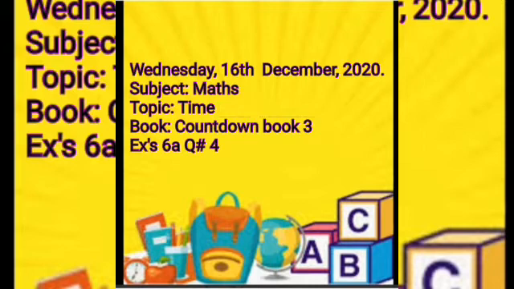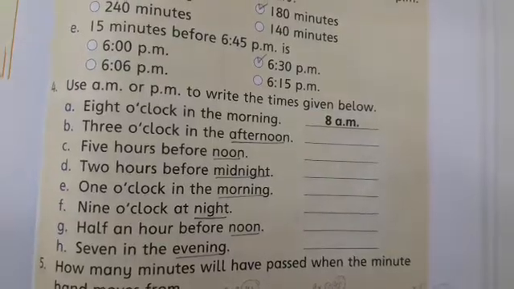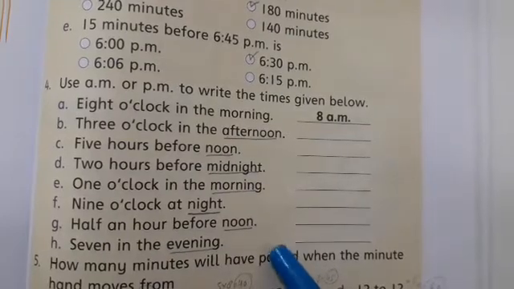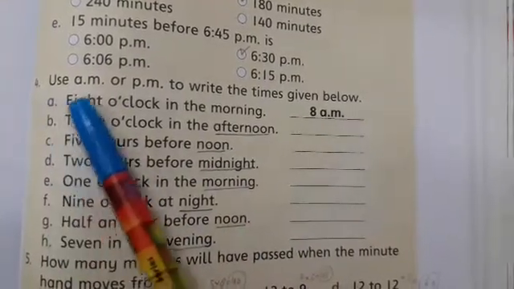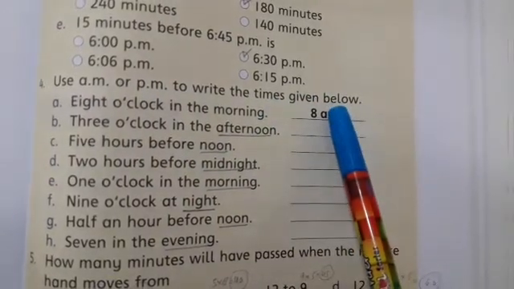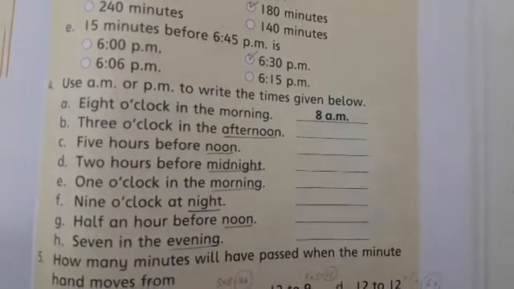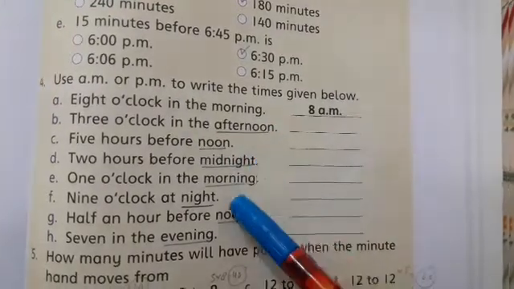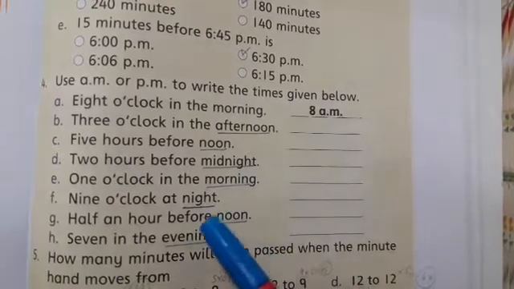Subject is maths, topic is time, and book is Countdown Book 3, exercise 6A, question number 4. Let's start. Okay students, open your book page number 171 and to question number 4, use AM or PM to write the times given below. Students, here you can see I underline morning, afternoon, noon, midnight, morning, night, noon and evening.